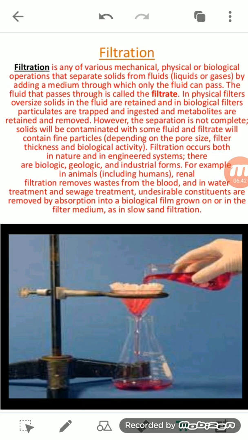Okay, so now see here, the process of filtration, in which two substances, an insoluble solid and a liquid, are separated by passing the mixture through a filtering device. That is known as filtration.